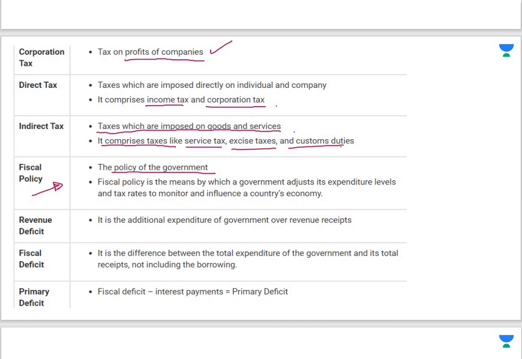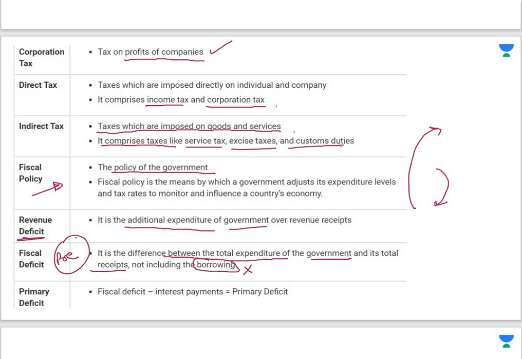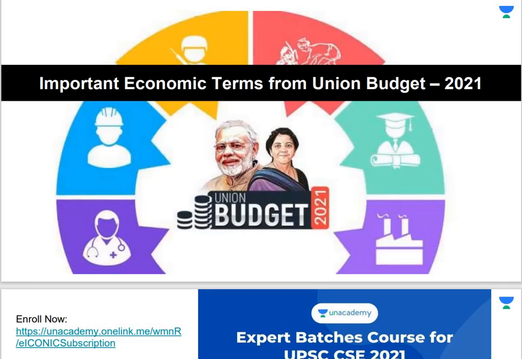Then revenue deficit, extra expenditure of government over the revenue receipts, जितनी इनकम आ रही है उससे ज्यादा का खर्चा है तो वो डेफिसिट हो जाता है. Fiscal deficit, difference between total expenditure of government and its total receipt. इसमें borrowing को include नहीं करेंगे. ठीक है, this is important for prelims. The difference between revenue and fiscal deficit. Primary deficit, fiscal deficit minus interest payment is equal to primary deficit. Okay. So these were the important terms related to the Union Budget 2021 that we discussed.